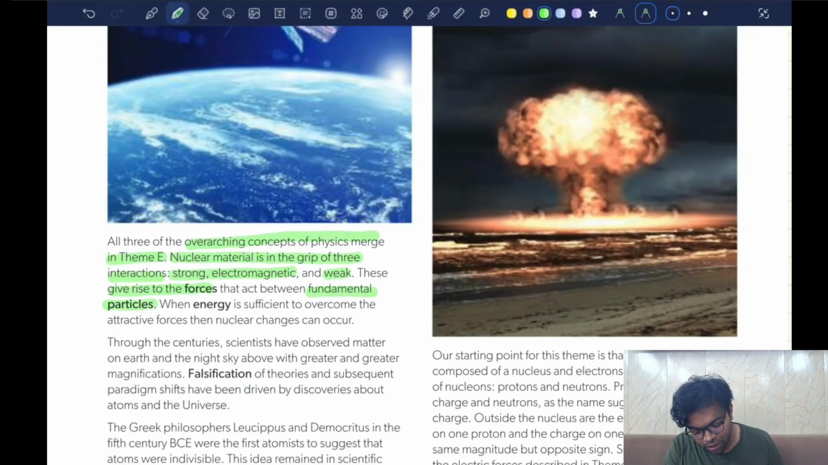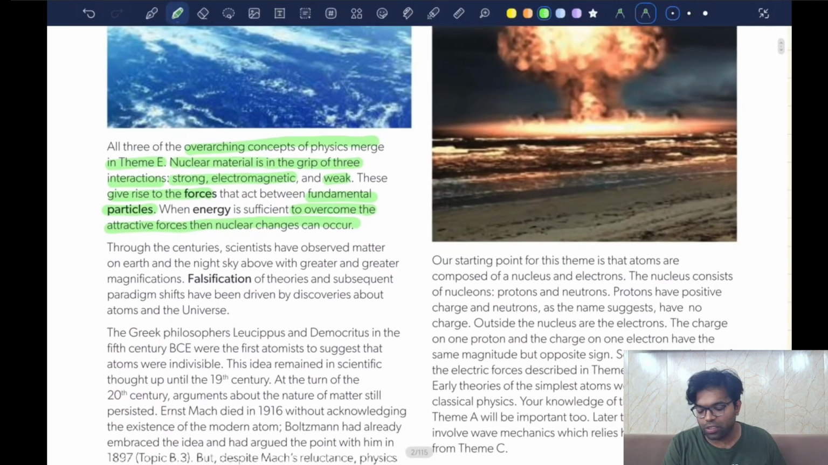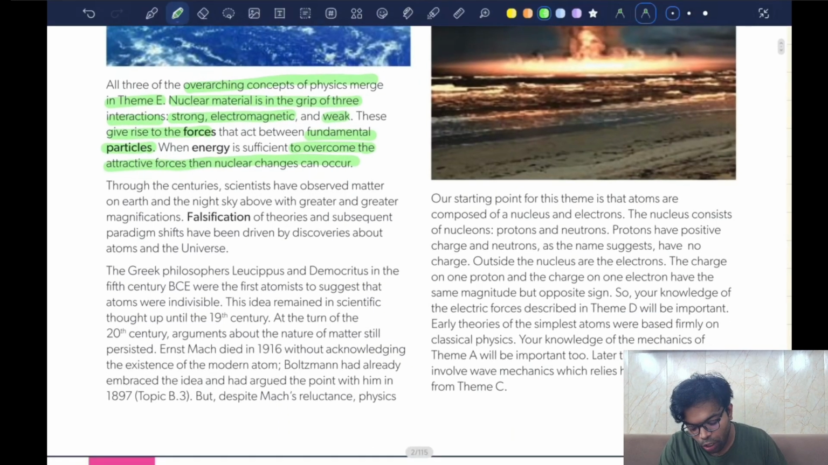These give rise to forces that act between fundamental particles. When energy is sufficient to overcome the attractive forces, then nuclear changes can occur. Nuclear changes will occur if we are able to provide more energy or more force than the force or the energy that exists between the fundamental particles. Throughout the century, scientists have observed matter on Earth and the night sky above with greater and greater magnification.